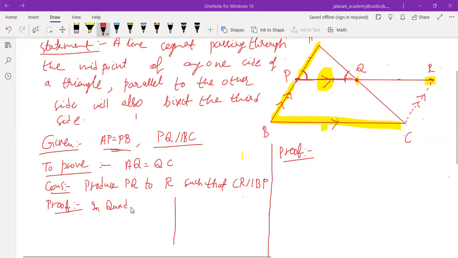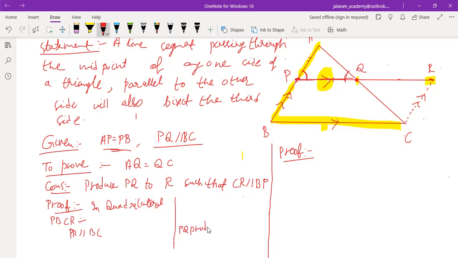In quadrilateral PBCR, PR is parallel to BC. Reason: PQ produced to R is parallel to BC.